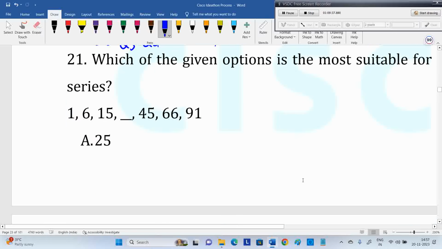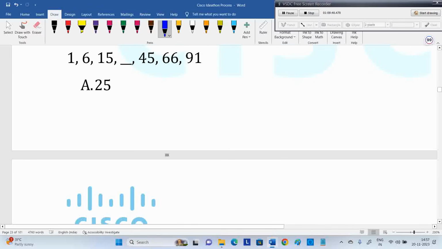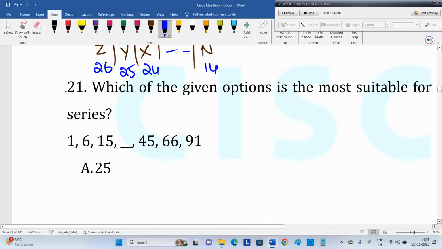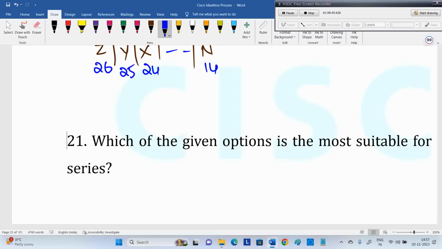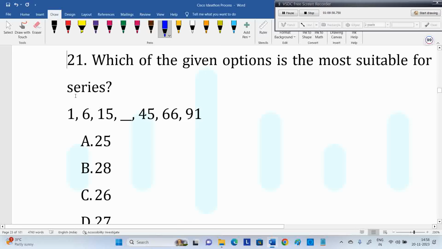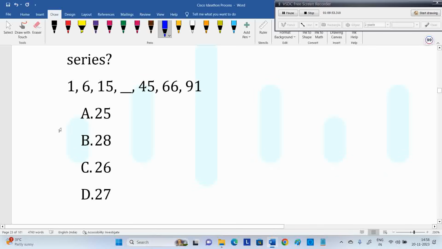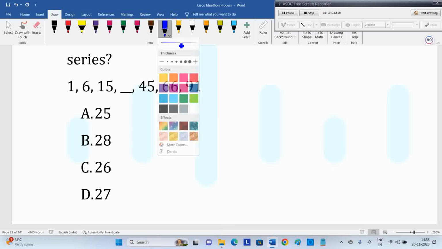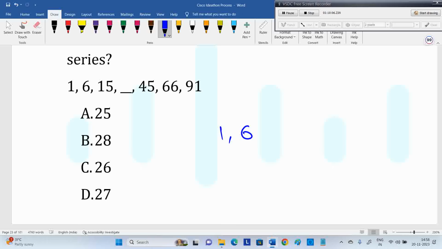Next one, series. What should be this missing term? 1, 6, 15, some unknown number, then 45, 66, 91. Slow increasing. Where is it slow increasing?